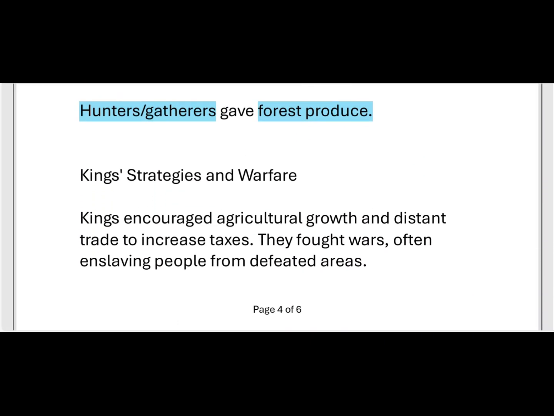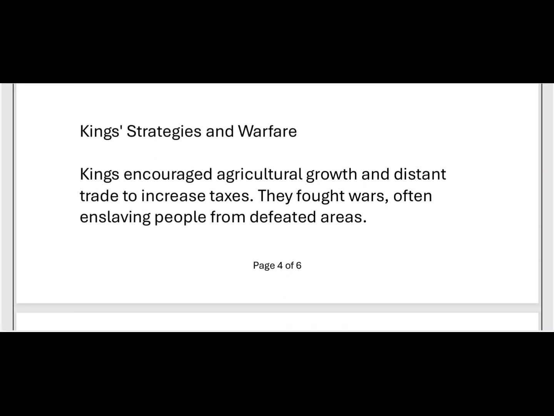And next slide, king strategies and warfare. Here, we see how the kings maintained strategies and warfare activities. Kings encouraged agriculture growth and long-distance trade to increase taxes. If the king wanted more taxes, he had to encourage agriculture. Then agriculture-related products will increase, and only then will the people be able to pay taxes to the king.